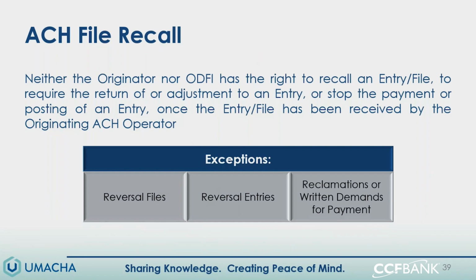There are reversals, so there's reversing files, there's also reversing entries, and then there's what we call a reclamation or a written demand for payment. Those are used after the death of a receiver for a credit entry. Not going to talk about those today, but if that's something you do, that is an exception to this file recall ability. So essentially what we're saying is when you send an ACH entry, you should be sure that entry is authorized, it is correct, it has all the right information, because if it's not, you may not be able to get that money back.